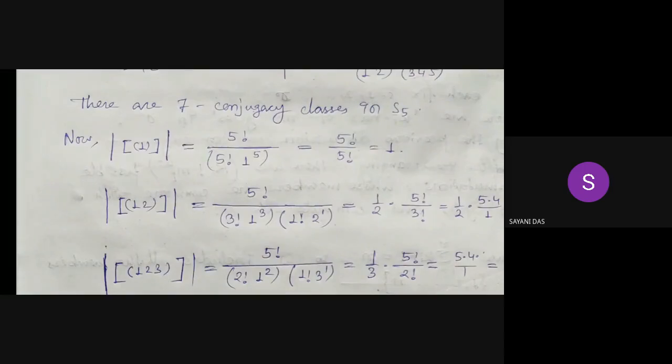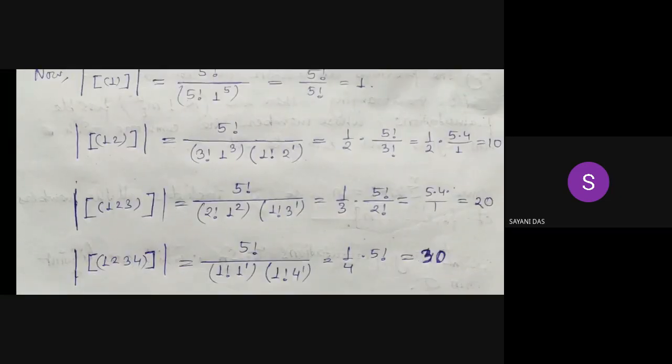So the cardinality of the class represented by 1 is 5 factorial divided by, since there are five 1-cycles, 5 factorial into 1 to the power 5. And this becomes 5 factorial by 5 factorial, which is equal to 1.